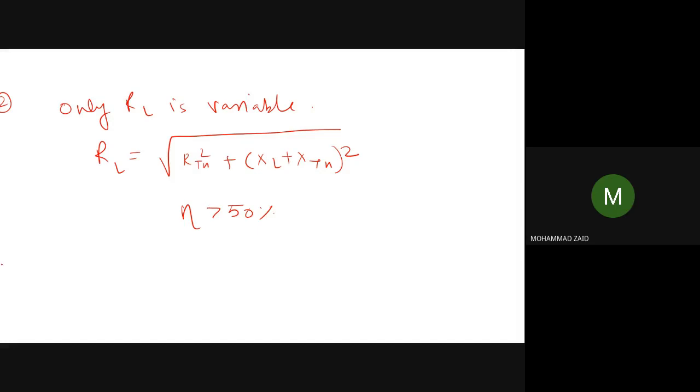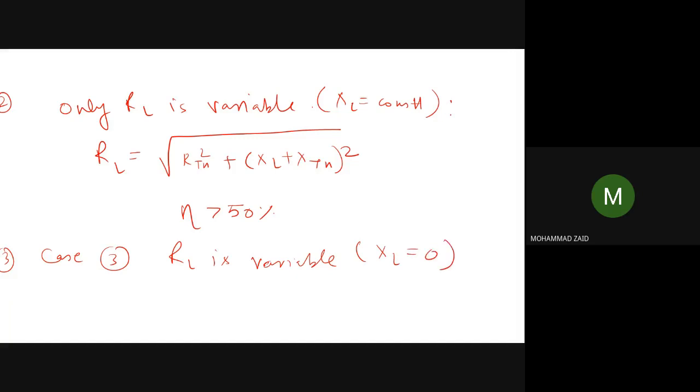And case 3: RL is variable, but XL is constant. That means the value of L is not changing. So RL is variable, but XL is 0, meaning the load reactance is 0.